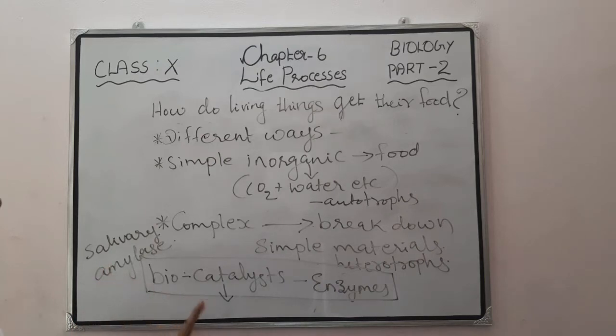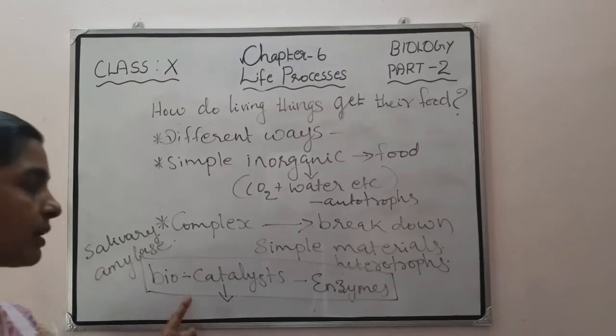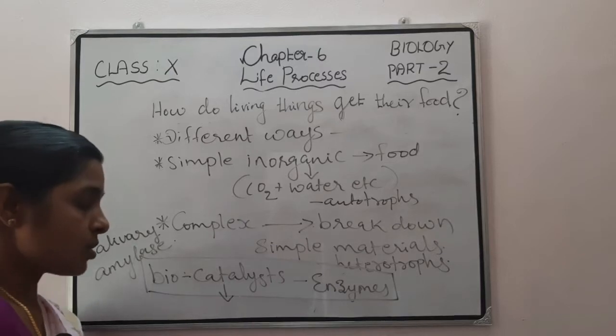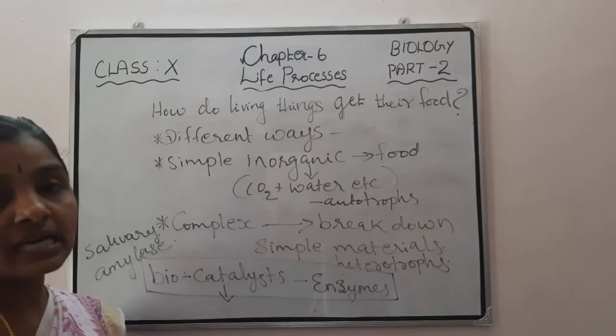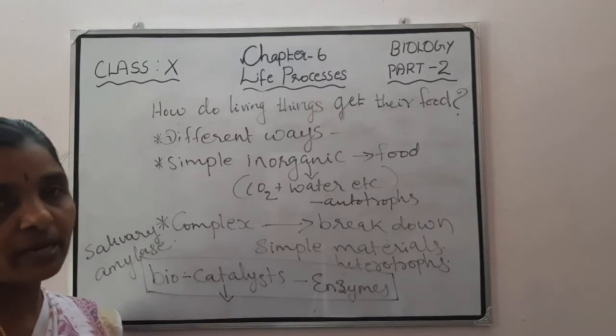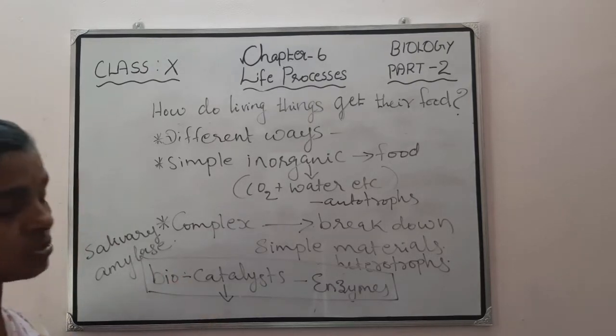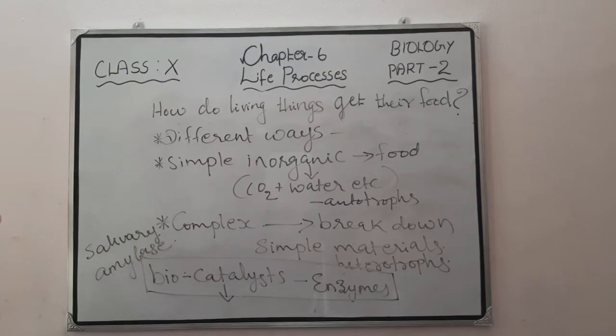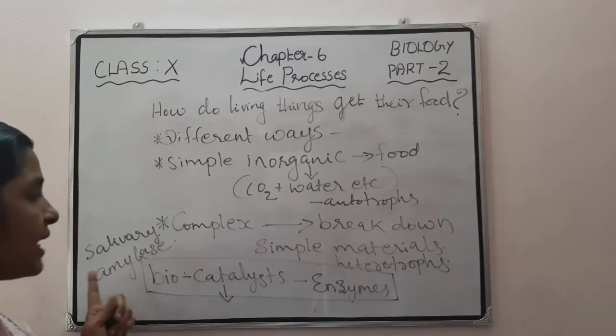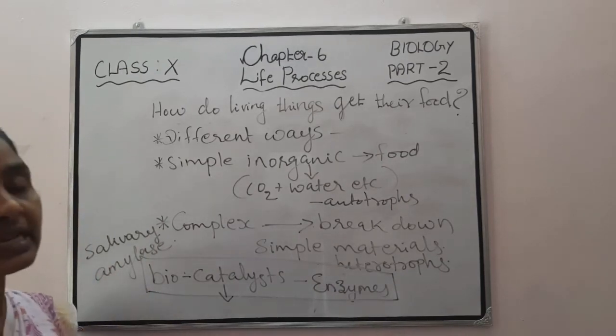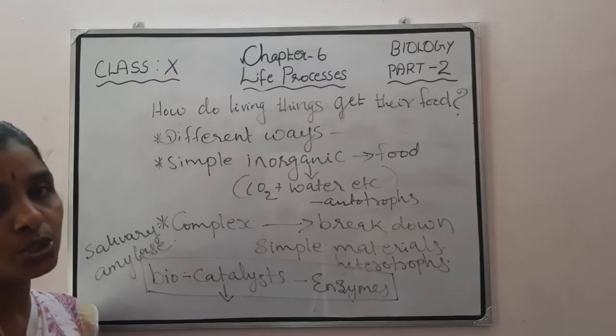So what are enzymes? These are biological catalysts that speed up the chemical reactions. Example, salivary amylase present in saliva that converts starch into sugar.